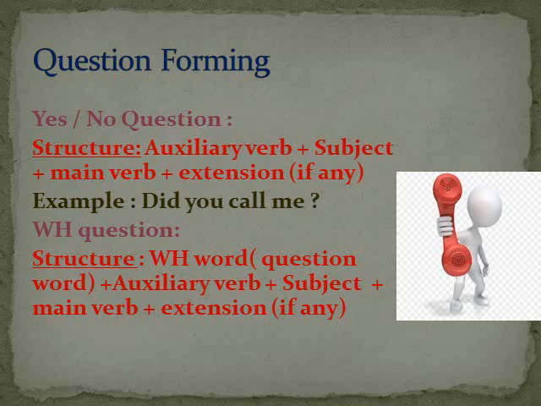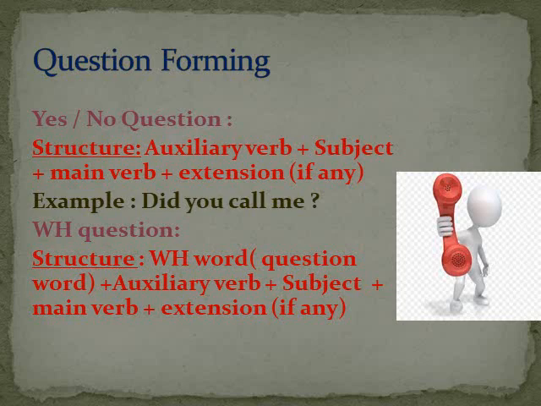But for forming a WH question, you must know how to form a yes no question, because this is the basic, this is the main thing. So we have to add a WH word with this. Okay, so what are the steps to form a WH question? At first, question word, that means WH word. It will depend on the question that you have to form. Sometimes you have to use who or what or where or why. It will depend on the question given.